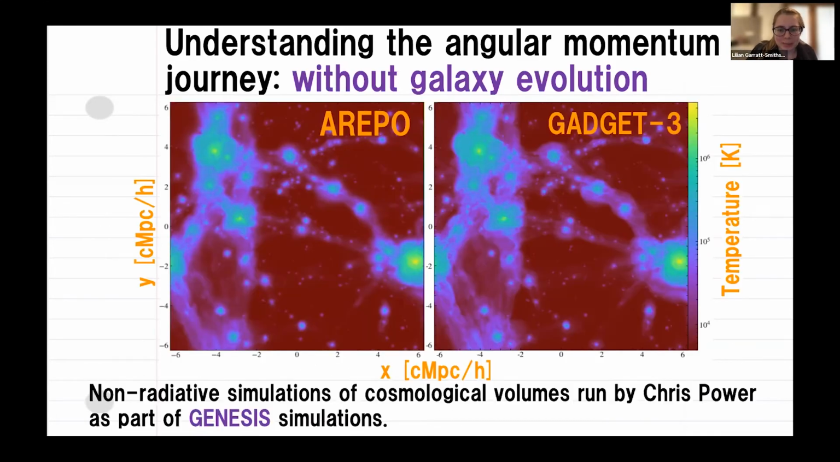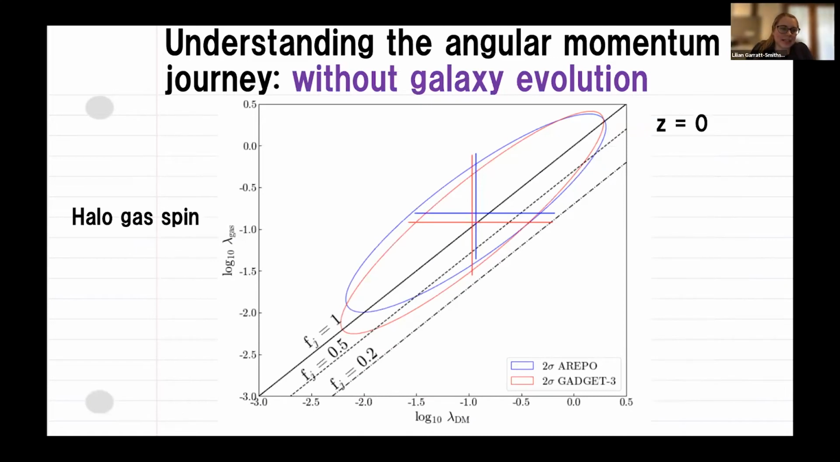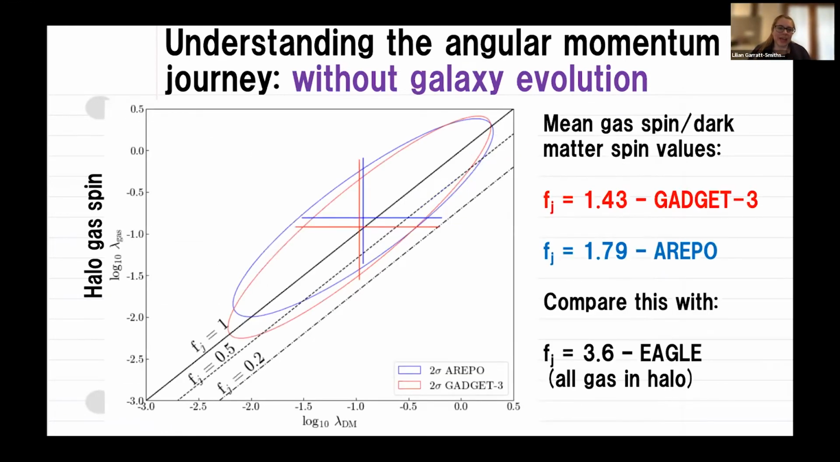But what about on the spin plane? Here we have the halo gas and dark matter spin plane. Instead, it's just taking the total gas associated with that halo within the aperture of the virial radius. The main thing I wanted to point out is that the FJ value is around 1.43 for Gadget 3 and 1.79 for Arepo. They're different within themselves, which is quite interesting anyway, and we need to explore that a bit further. But when we compare this with something like Eagle, you can see the FJ value is 3.6.